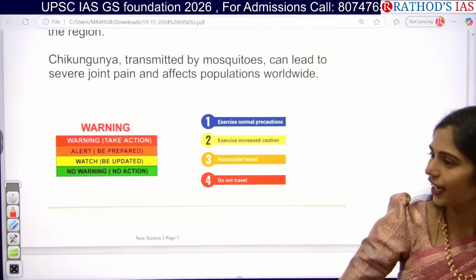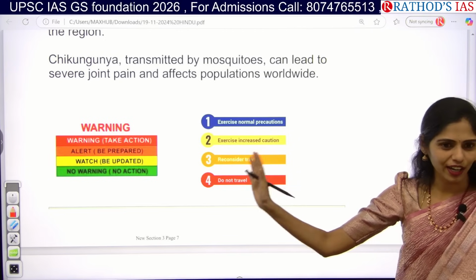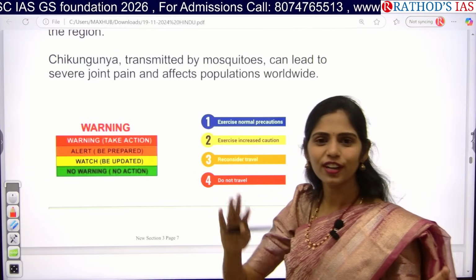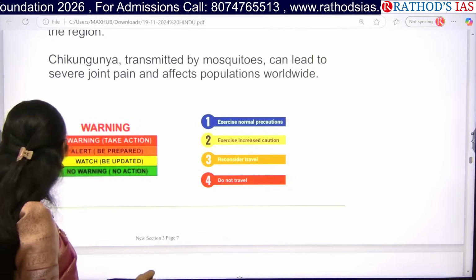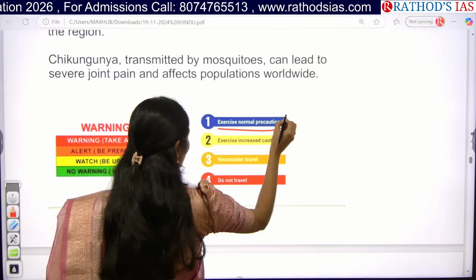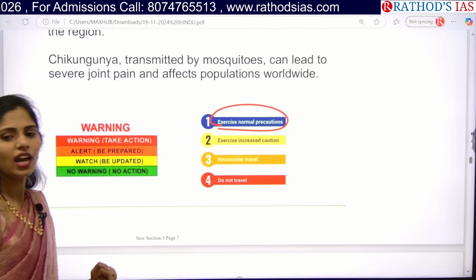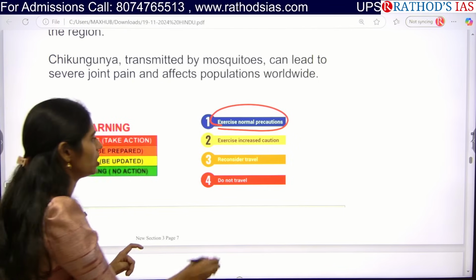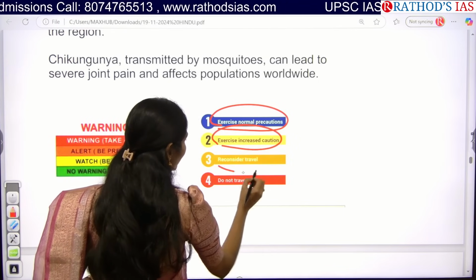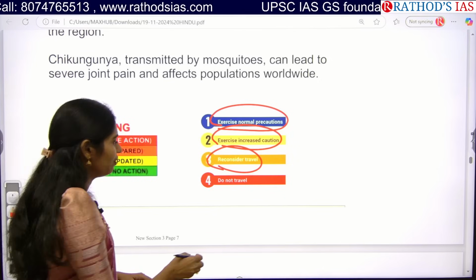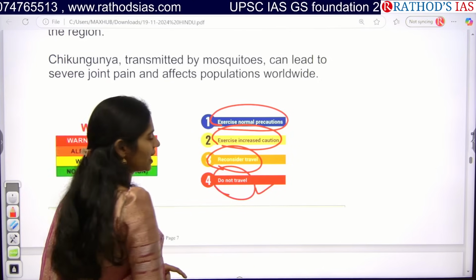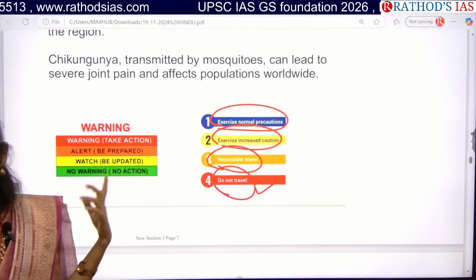Cyclones. For cyclones also the same colors, right? Red, orange, yellow, and green. So if you are remembering the advisory for cyclones, it is the same. But here in level 1, they will exercise normal precautions. In level 2, increased caution. In level 3, reconsider travel. They have to reconsider whether they have to move or not. And the 4th one is stopping of travel. They will not be allowing the movement.